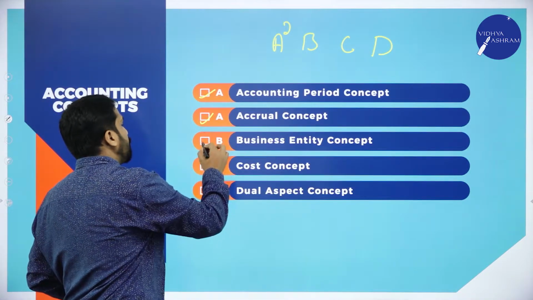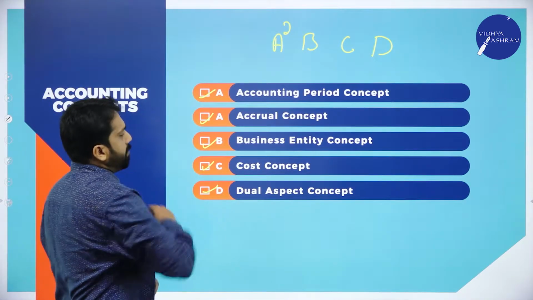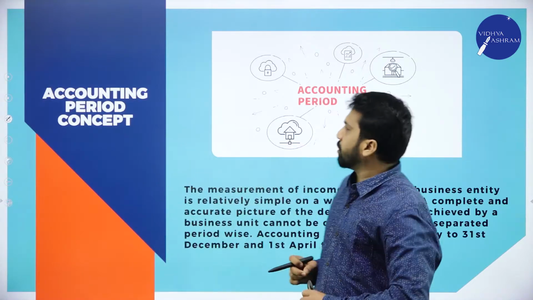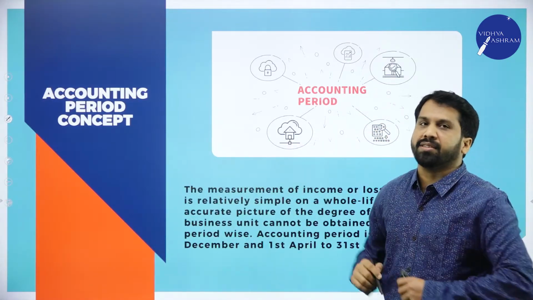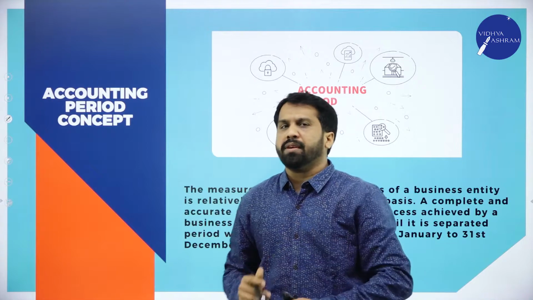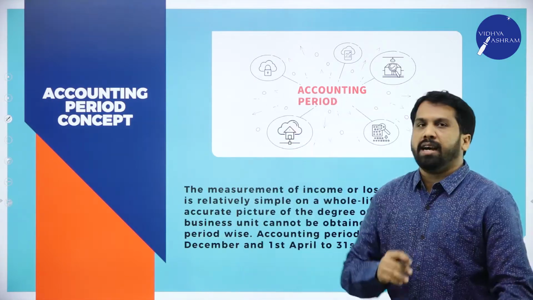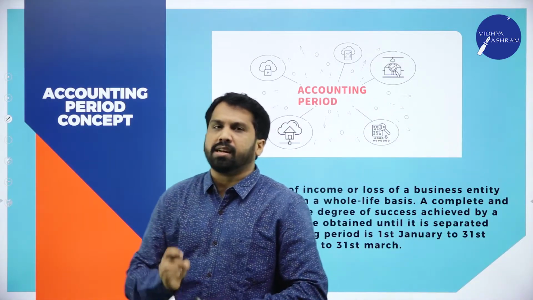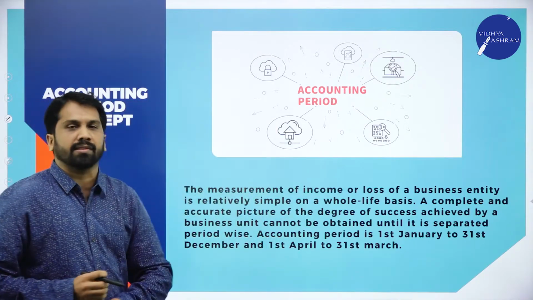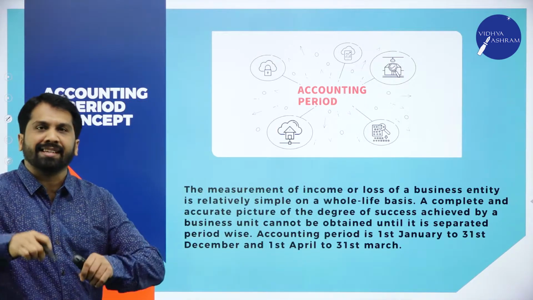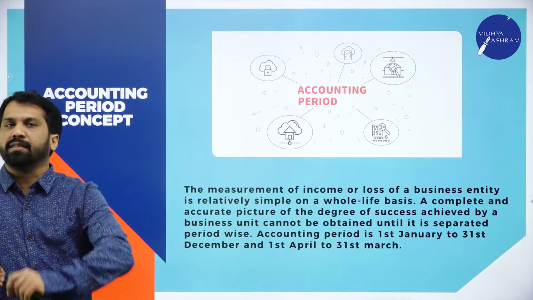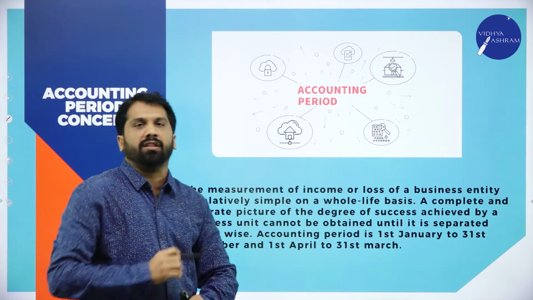1, 2, 3, 4, 5. The first concept is called the accounting period concept. What do you mean by accounting period concept? I'll give you a small example. With that, we'll go for accounting period concept. For example, in India, normally as per income tax, what is the financial year?